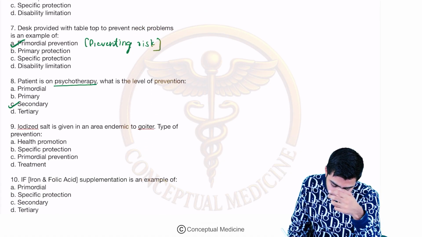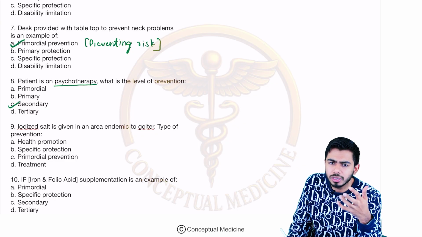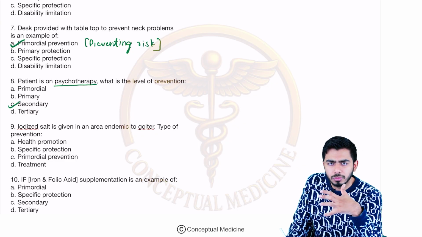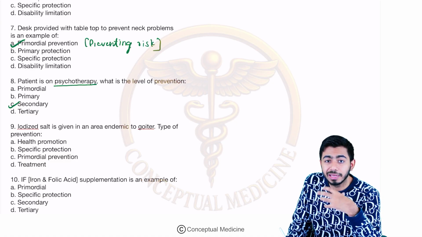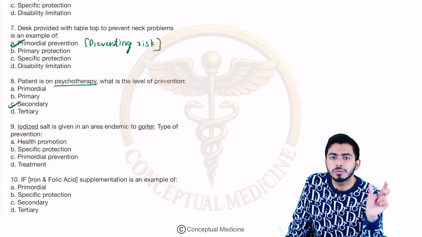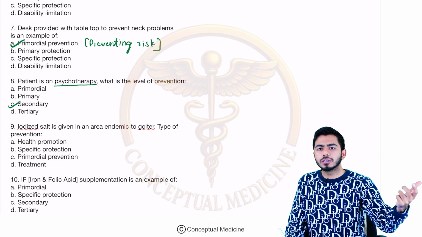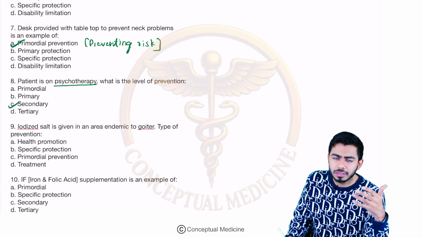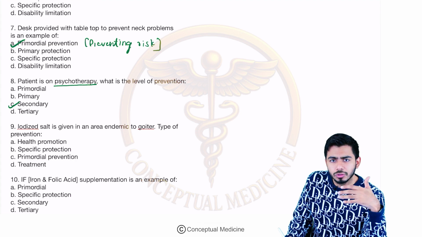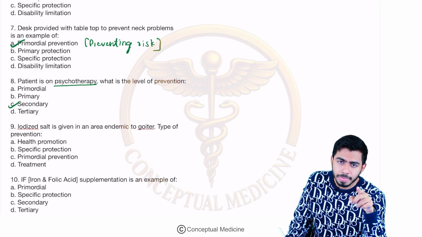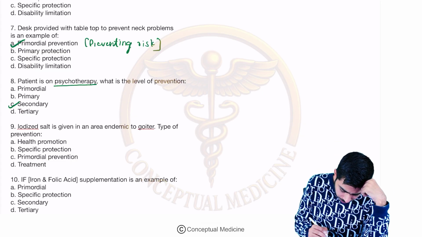Iodized salt is given in an area endemic to goiter. Usually in India also iodized salt is very popular. Most of the branded salt is actually claiming iodine in their salts, right? Why is it so? Because the risk factor of goiter is present over there. To prevent this goiter, the government of India is also recognizing and promoting this. So the risk factor is present, so which level of prevention is that? Primary level of prevention.